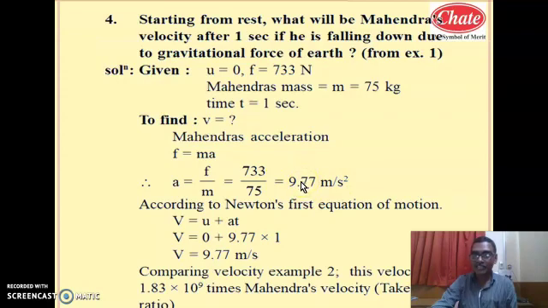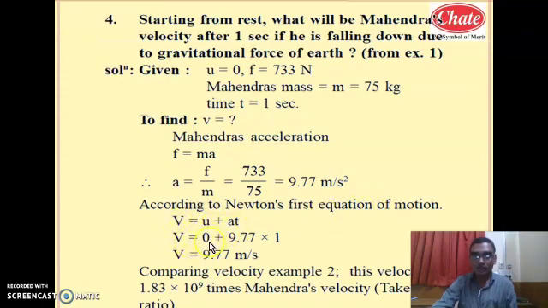That is called the acceleration due to gravity of earth on the earth's surface. It is approximately taken as 9.8 meter per second square. Now in this problem we have to calculate the velocity of Mahendra after 1 second. So according to Newton's first equation of motion, v equal to u plus at.